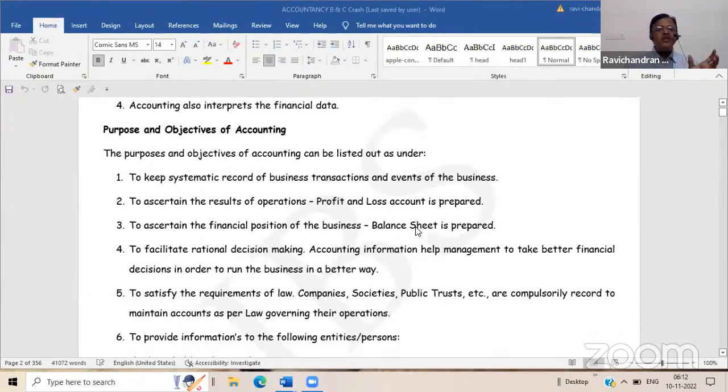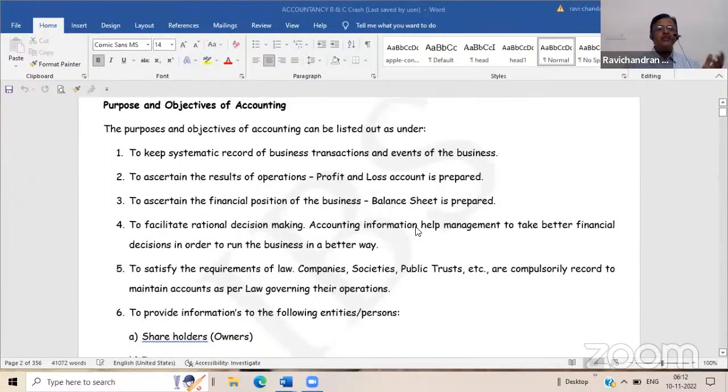What are the purpose and objectives of accounting? To keep a systematic record of business transactions, because we cannot remember.